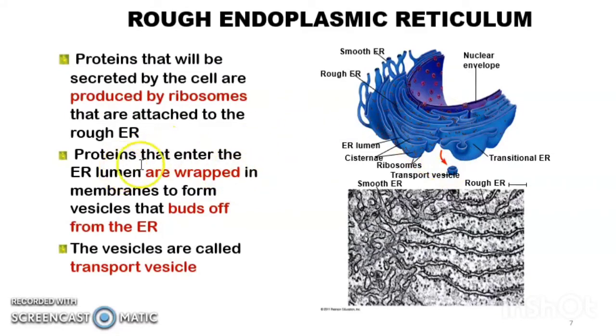First of all, the protein will be wrapped in a membrane, maksudnya dia akan wrap dulu. Then it will form a vesicle, which we call a transport vesicle, that buds off from the endoplasmic reticulum. Buds off ni maksudnya dia terkeluar. So terhasillah transport vesicle that contains protein.